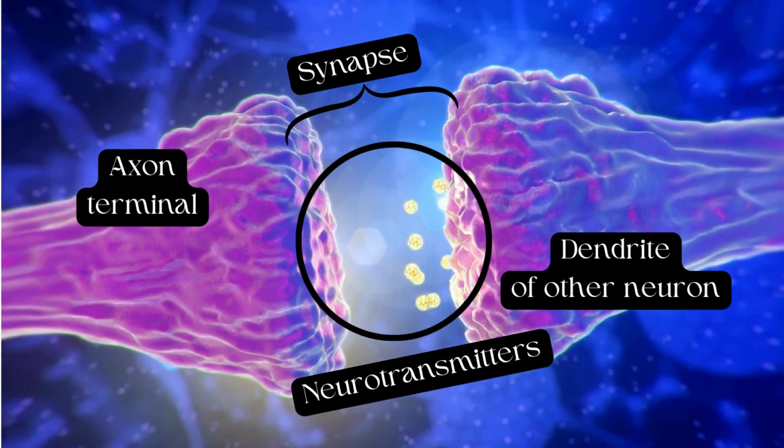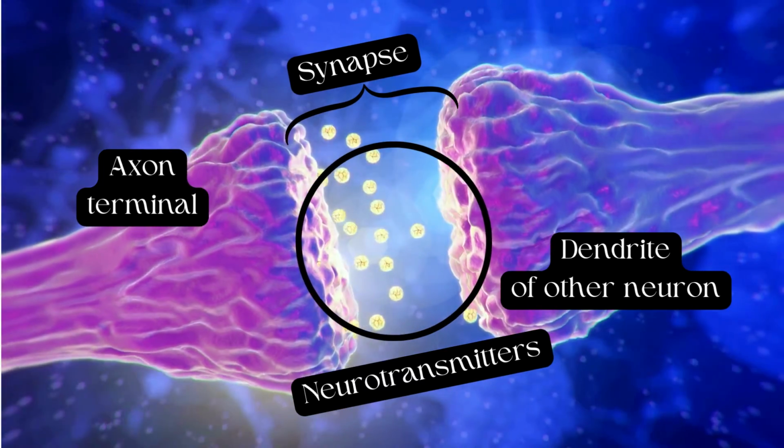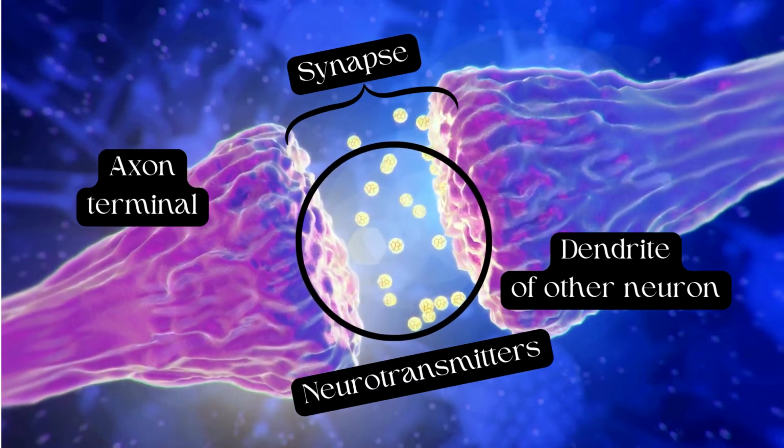Neurotransmitters are released from the axon terminals into the synapse. They carry the signal across the synapse to the dendrite of the next neuron.